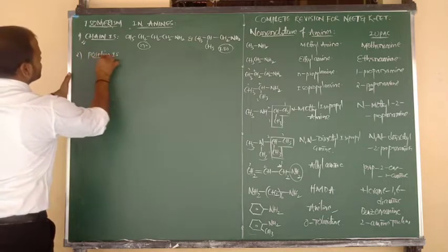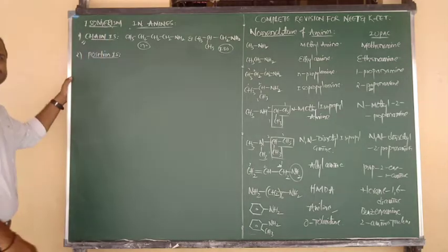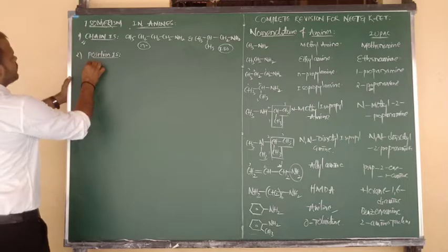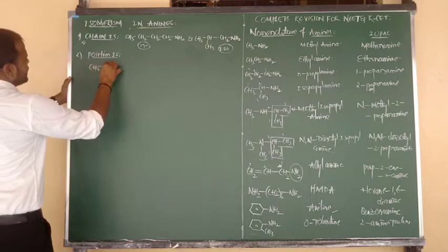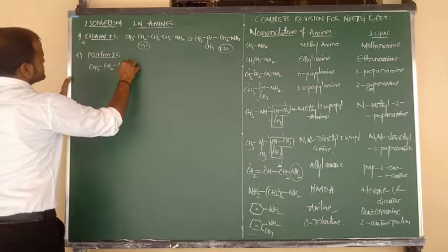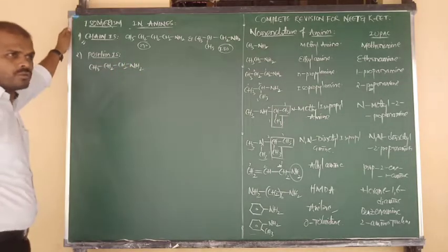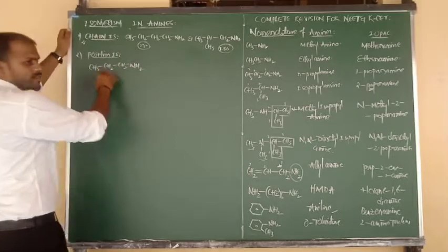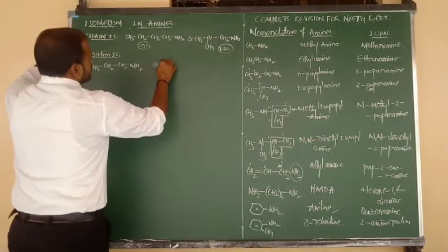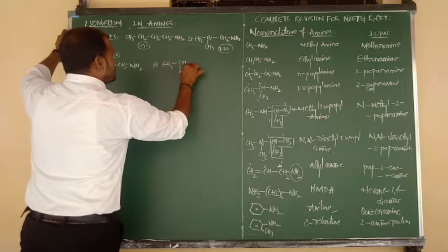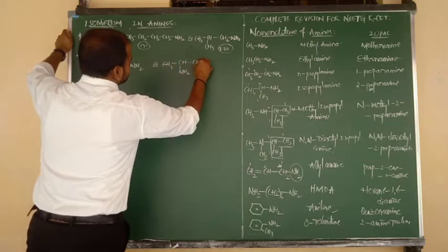Next is position isomerism. Amines exhibit position isomerism. Here is one example. CH3 bonded to CH2, again bonded to CH2, connected to the amino group, NH2 on the first carbon. Next, CH3 bonded to CH, with NH2 below the plane, again connected to CH3.